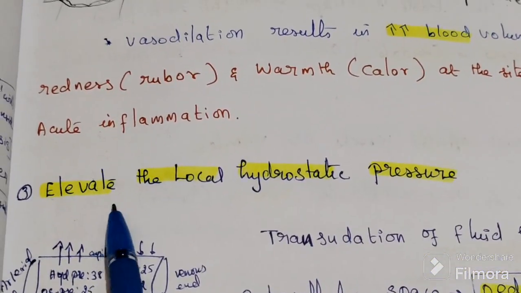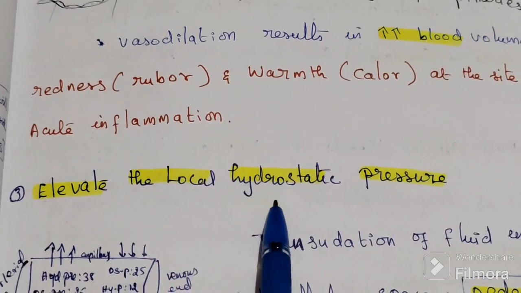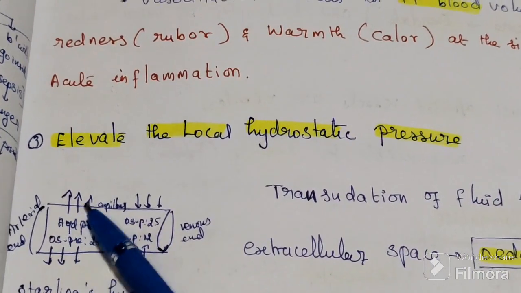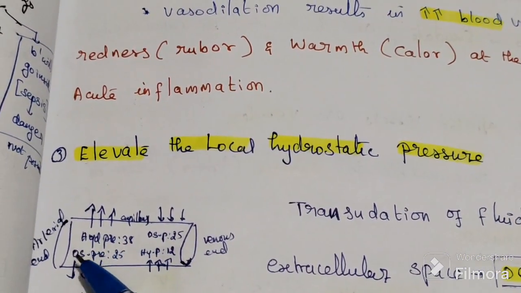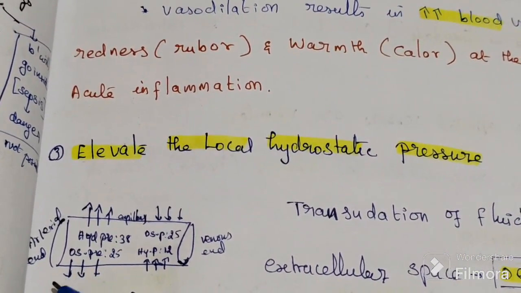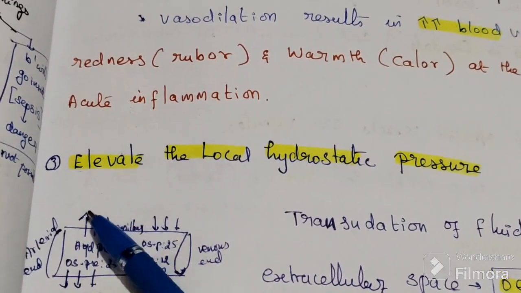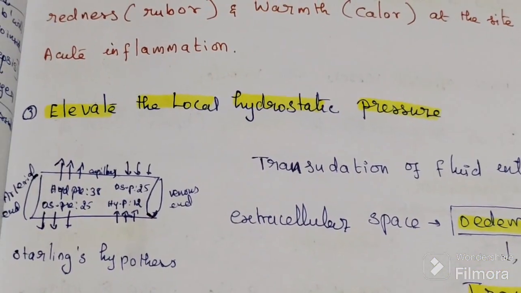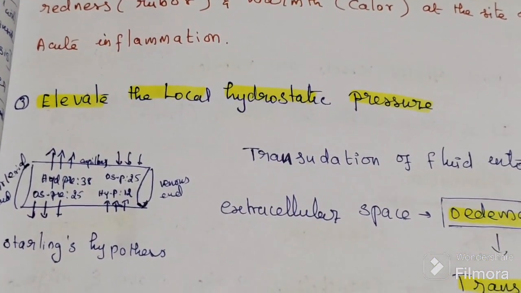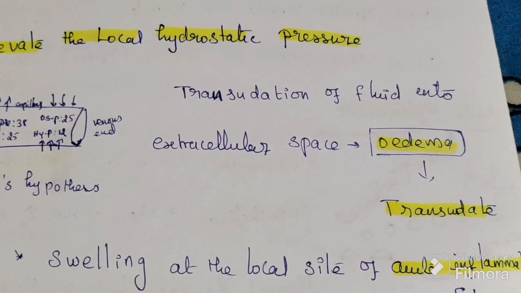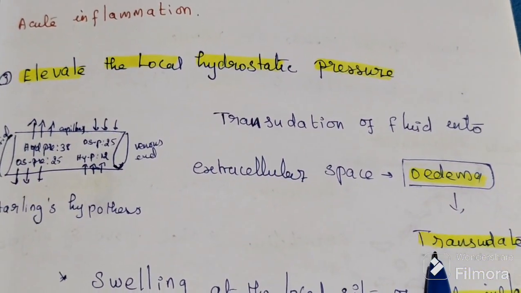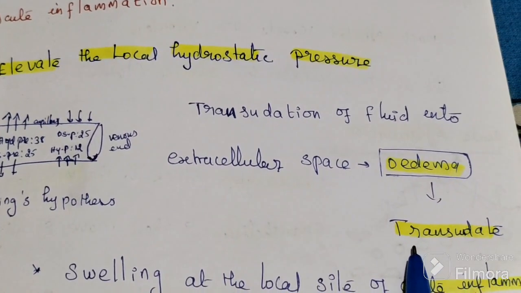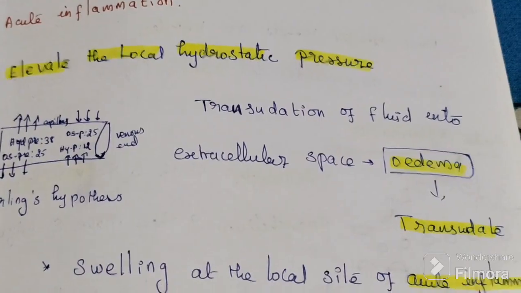The third condition is elevated local hydrostatic pressure. What will happen in this one? Fluid comes out. Here only fluid comes out, and because of that, edema will occur. No protein comes out, only fluid. This type of edema is transudate. Since only fluid comes out, it has the name transudate edema, due to increasing hydrostatic pressure.